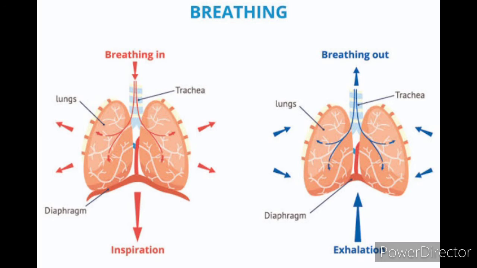During exhalation, the carbon dioxide rich air follows the reverse route. That means alveoli to the bronchioles, then bronchi, then trachea, then the nasopharynx, larynx, then nose, and then it is exhaled. So this is the step by step exchange of gases in our respiratory system.